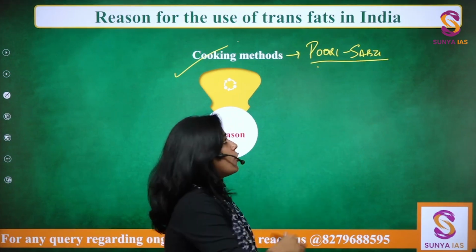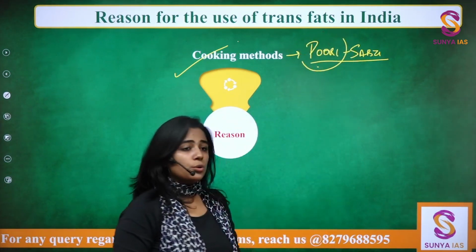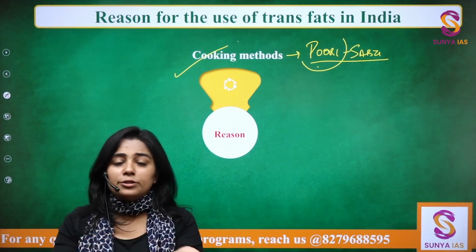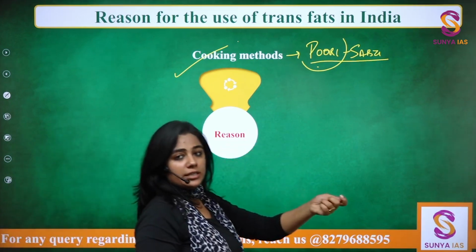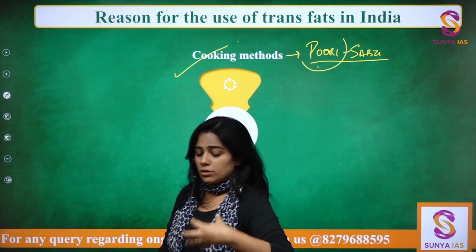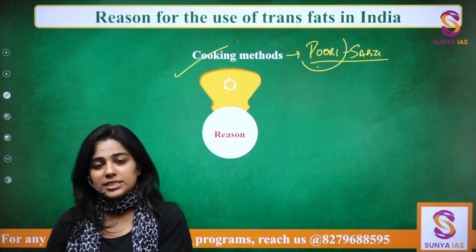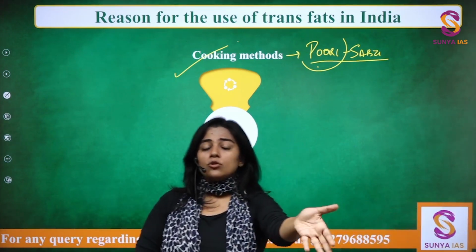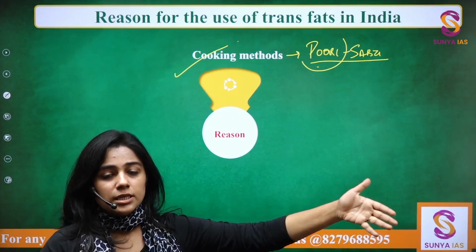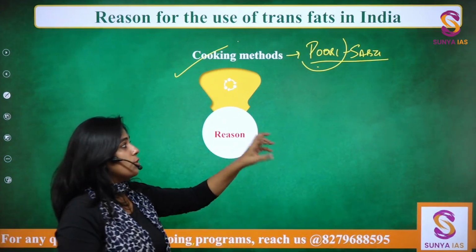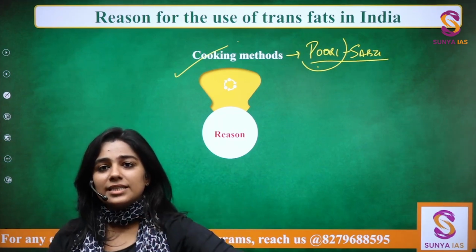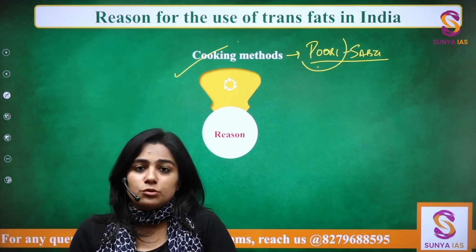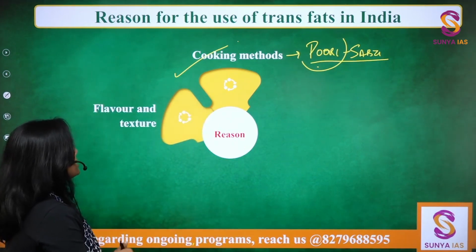When you go for making this puri, you take a kadhai full of oil, a whole utensil full of oil, and you deep fry the puri in it. Now it is a lot of oil, and common sense says that we should not be throwing away all the oil because we have fried 10 puris in it. So we will reuse that oil in small parts. And the more we reuse it, the more it gets hydrogenated, and the more we fall for the trans fat. It transforms itself into trans fat. So our cooking methods are like that.